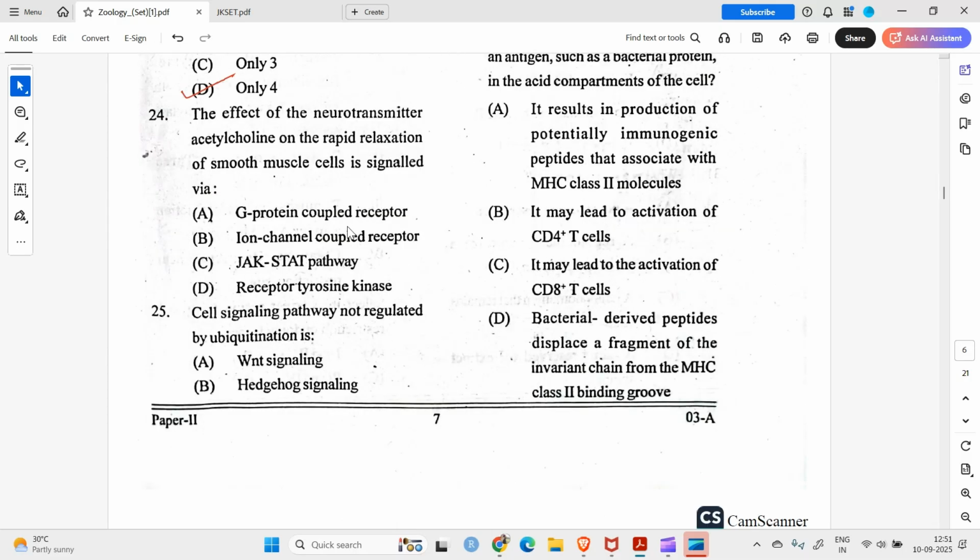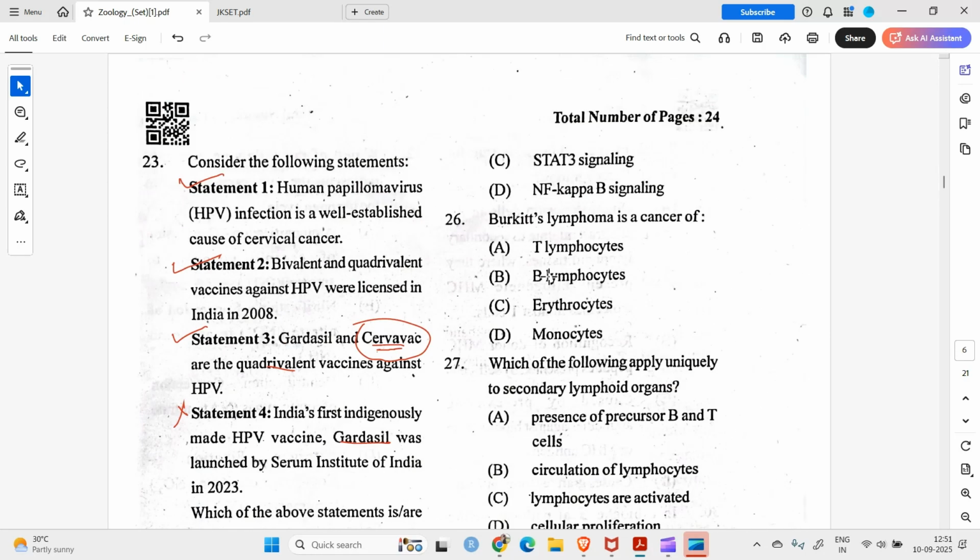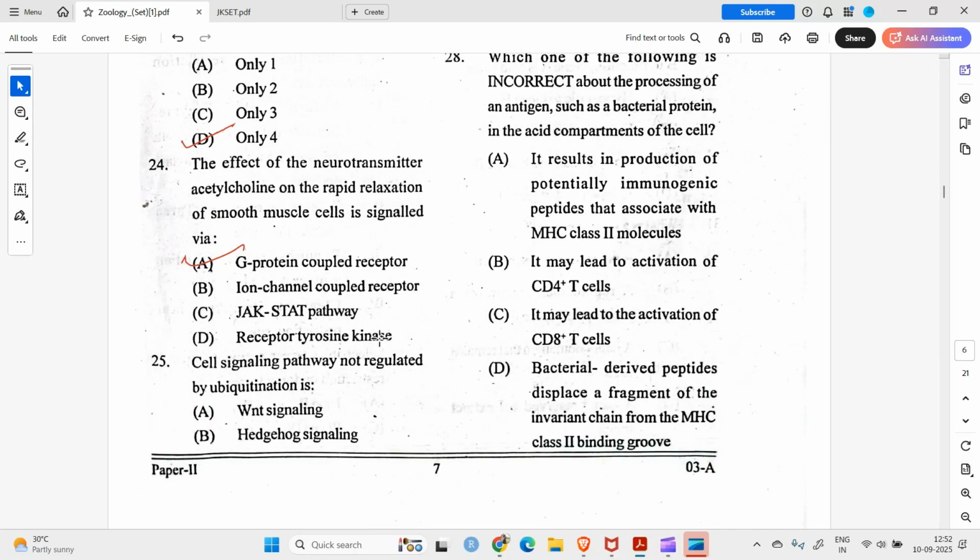Question number 24. The effect of the neurotransmitter acetylcholine on the rapid relaxation of smooth muscle cells is signaled via its GPCR. Okay, it is a G protein coupled receptor. Cell signaling pathway not regulated by ubiquitination. This is a tough question. I'm not sure yet. Let's come back to this question in the last part of this video.